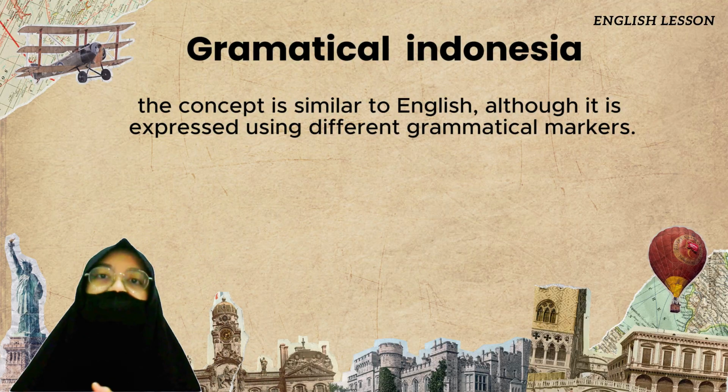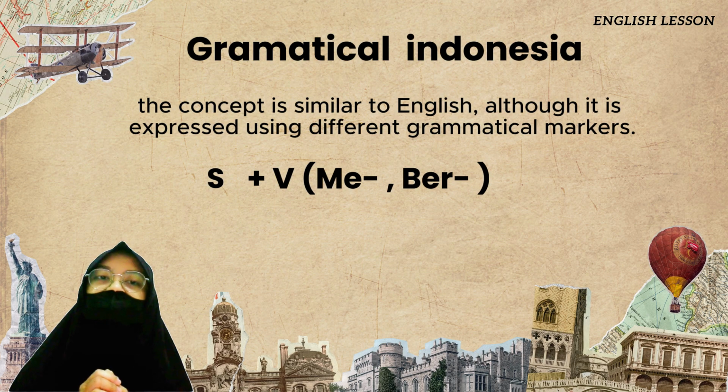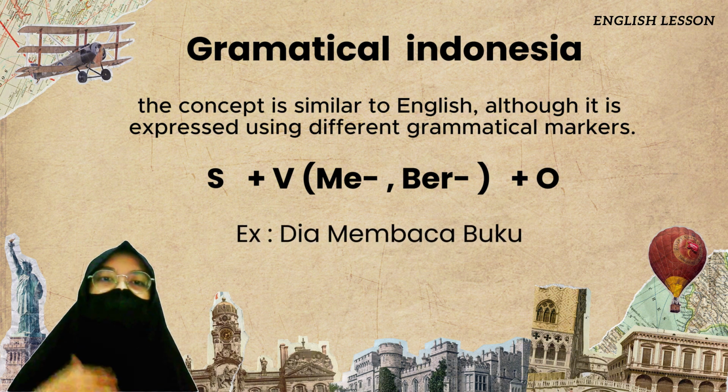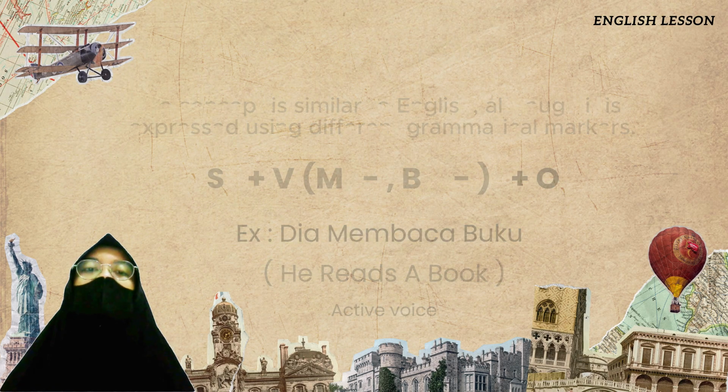In Indonesian grammar, the concept is similar to English, although it is expressed using different grammatical markers: a subject plus a verb with the prefix me- or ber-, plus an object. The example is "dia membaca buku," like "he reads a book." In the Indonesian passive voice, the subject receives the action and the doer may or may not be mentioned.